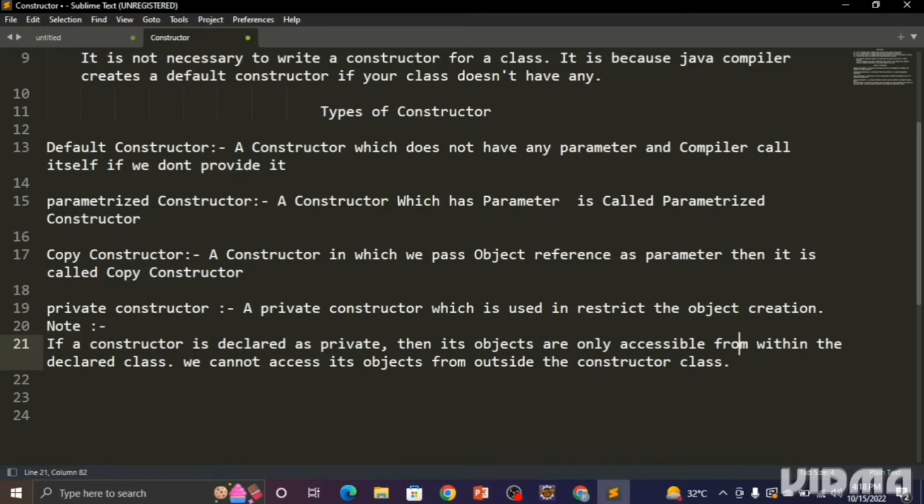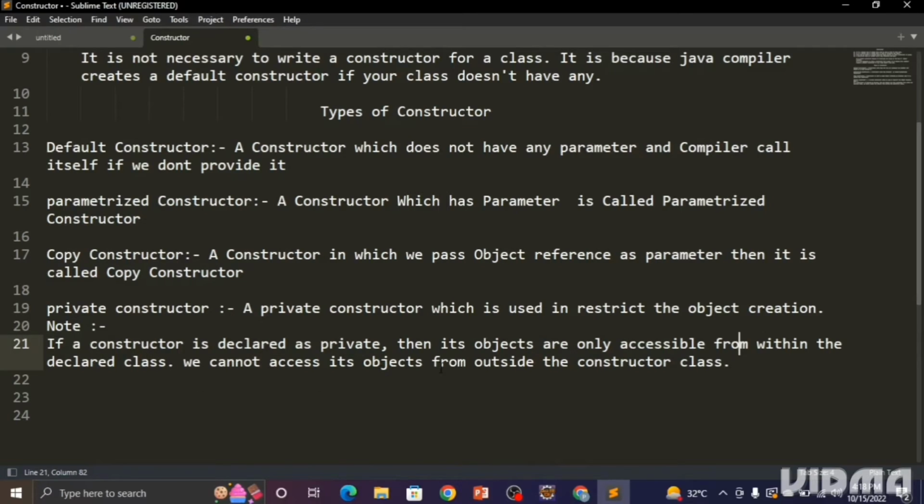Understood? We cannot access the object outside the constructor class. Okay, so in Java we don't usually write any constructor as private. If we write any constructor as private, it will restrict the object creation process. Understood? In spite of all that, if we want to use the private constructor, we can.